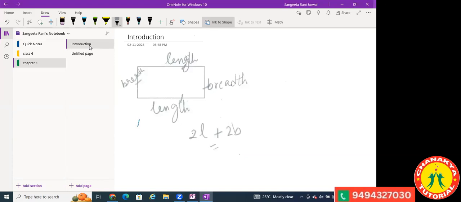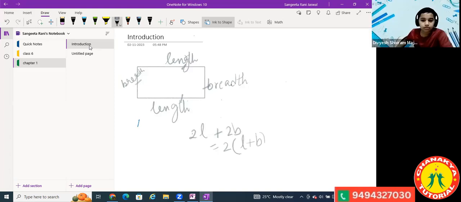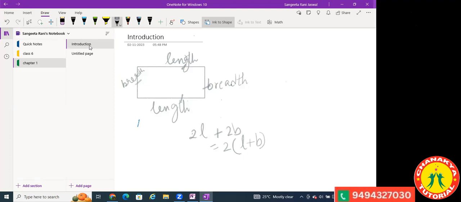If I take 2 common outside, what am I left with? Length plus breadth. So that is 2 into length plus breadth. That is the perimeter of this rectangle.